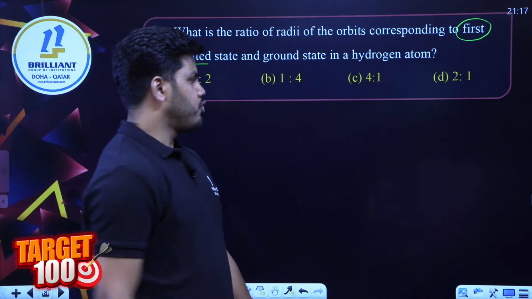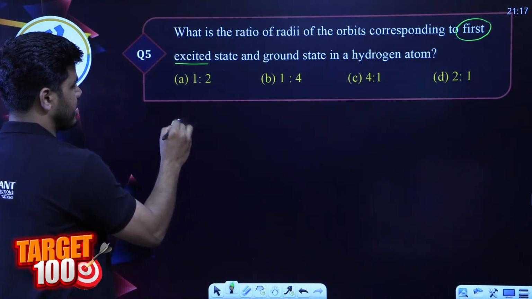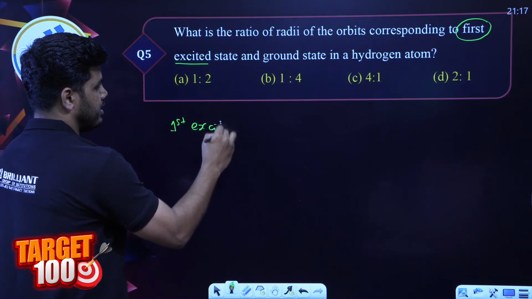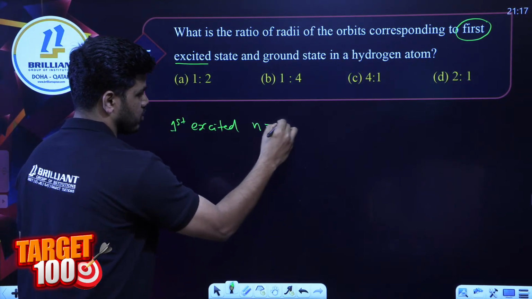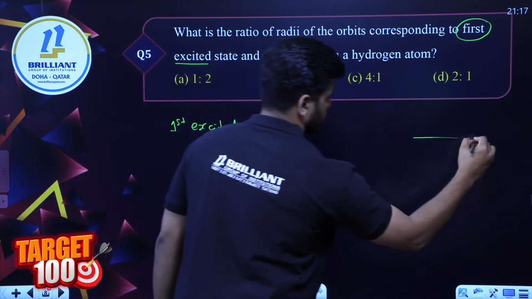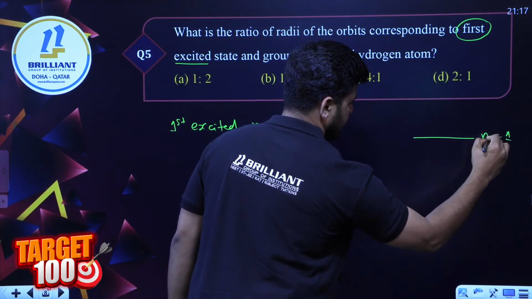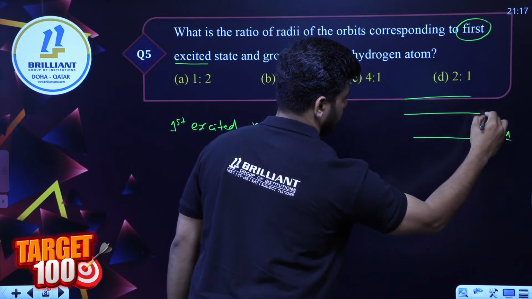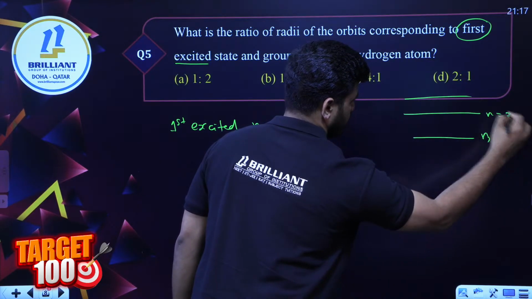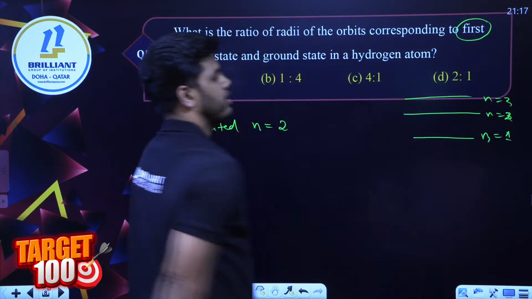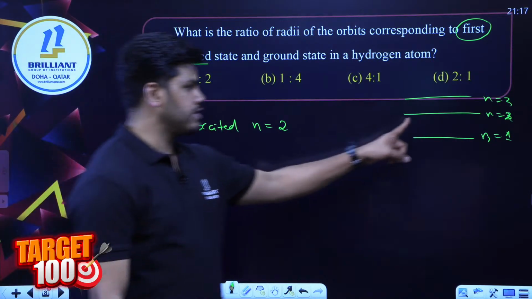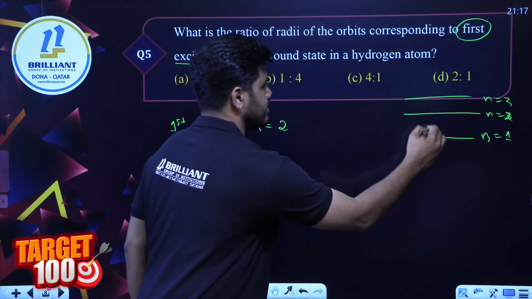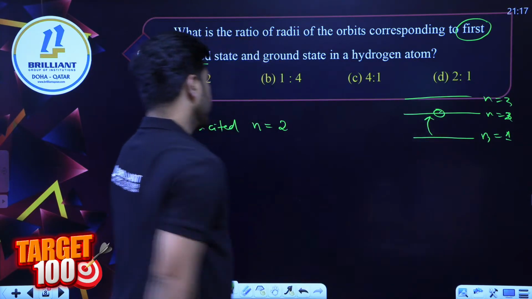The first excited orbit is n is equal to 2, because n is equal to 1 is called the ground state. Any higher energy level, n is equal to 2, n is equal to 3, and so on, are called higher, excited energy levels. So the first excited is n is equal to 2.